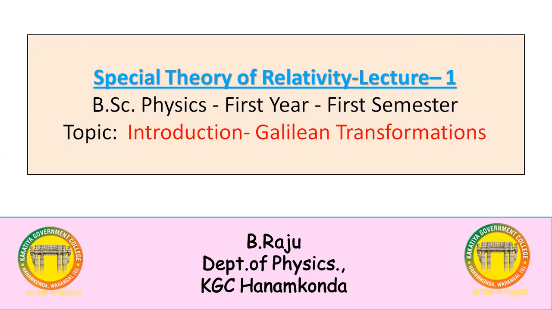What is relativity? Let us see an interesting story which happened in the court of Akbar. Akbar wanted to test the intelligence of his courtiers. He drew a line on the floor and asked the courtiers to shorten that line without touching or rubbing it. This puzzled all the courtiers who were present there.